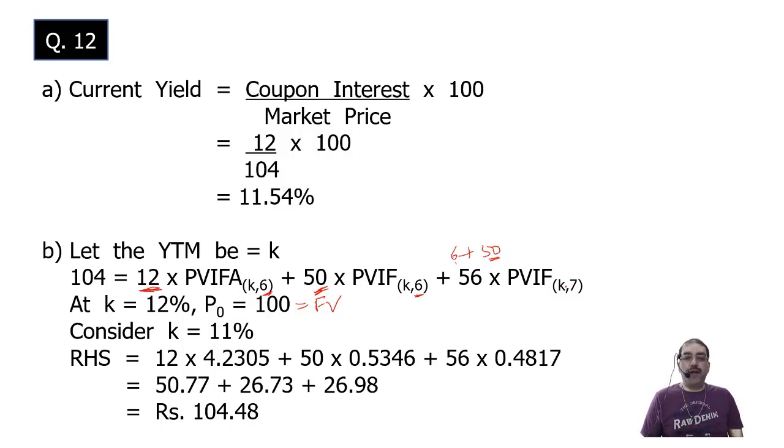Is it the market value that I want? No. So again, there will be interpolation between 12% and 11%. Remember that 11% is the lower value, so the 11% figure will come first and then the 12% figure.